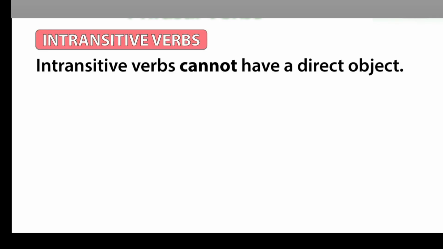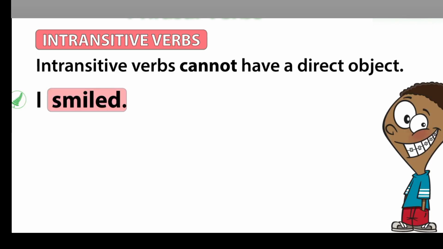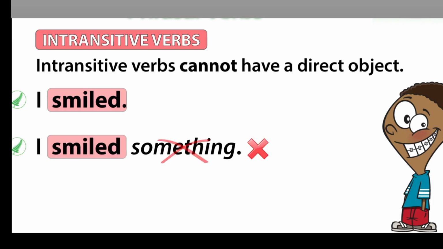Now let's look at intransitive verbs. Intransitive verbs cannot have a direct object after them. For example, "I smiled." Here, we cannot have an object after the intransitive verb. Smile, you cannot smile something. This is incorrect.